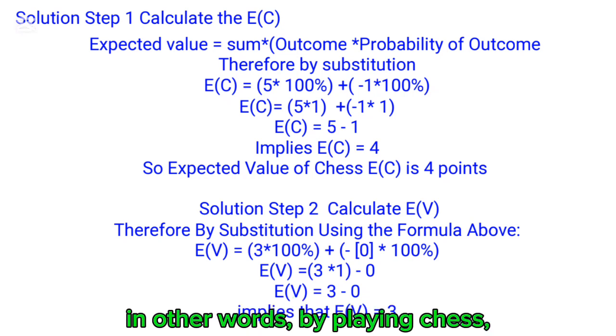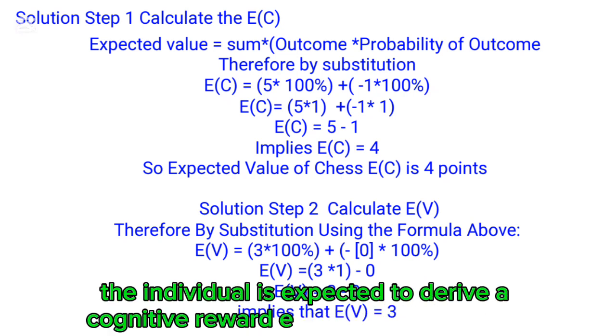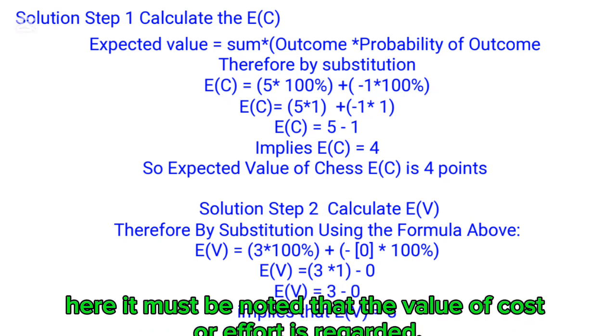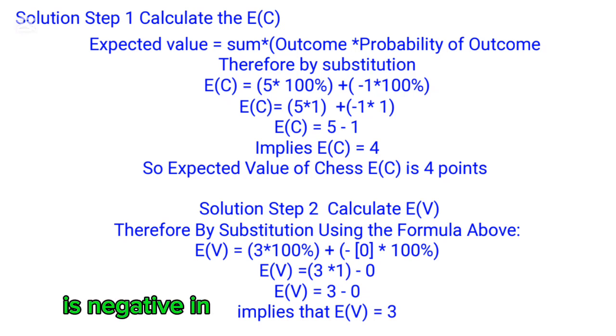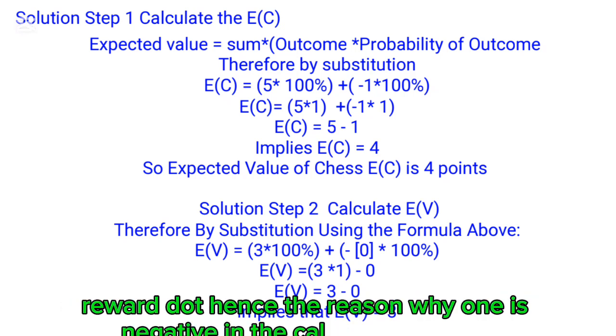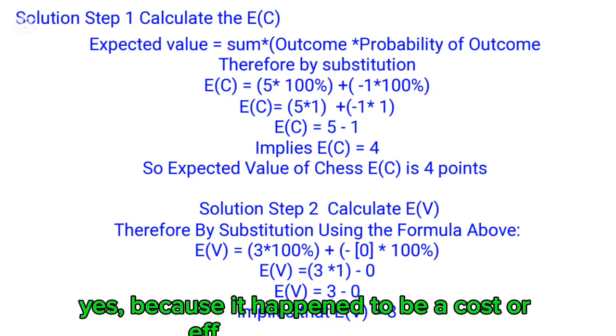In other words, by playing chess the individual is expected to derive a cognitive reward equal to 4 points in value. Here it must be noted that the value of cost or effort is regarded as negative in this context, since it ultimately subtracts from the reward. Hence the reason why 1 is negative in the calculation above. Yes, because it happened to be a cost or effort in the question.